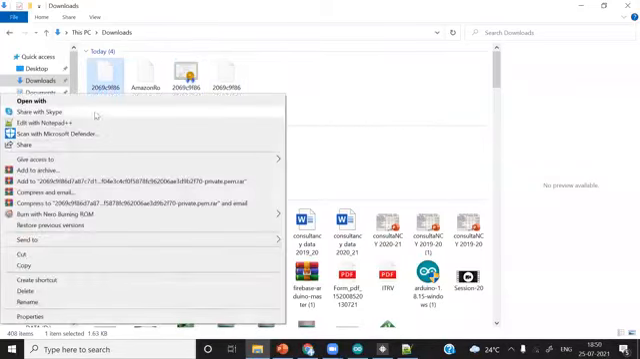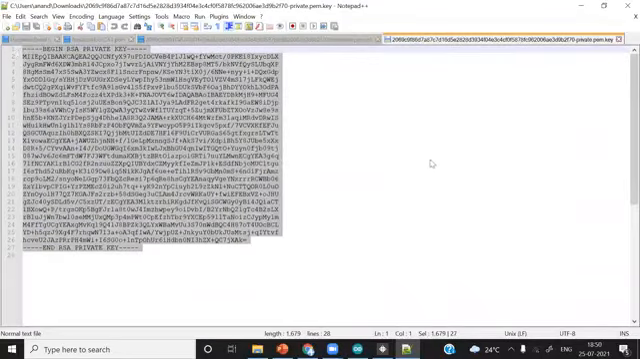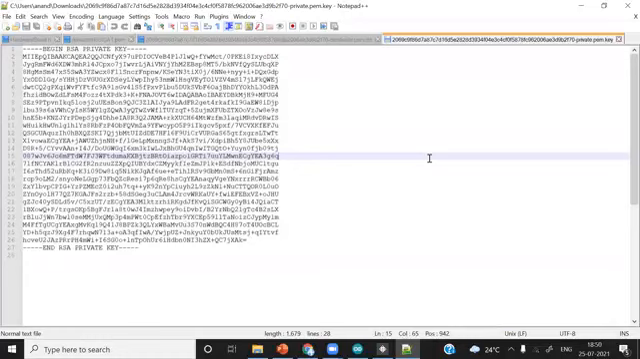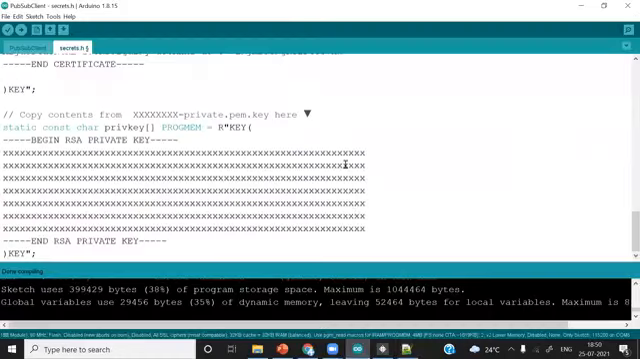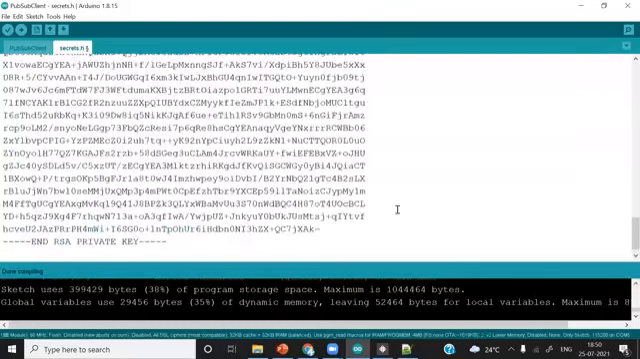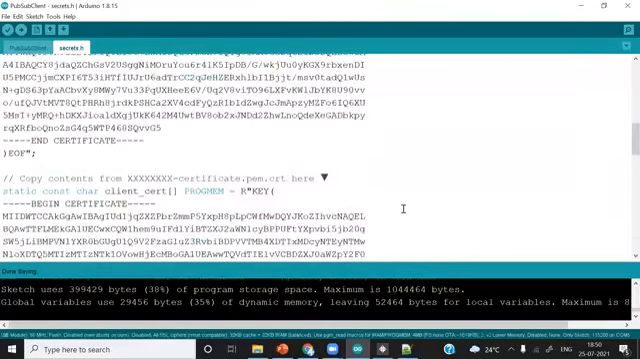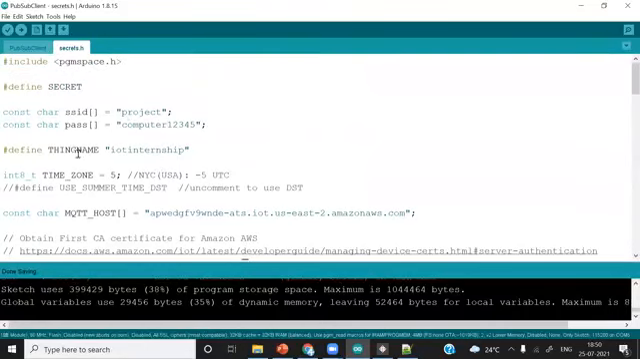I'll simply right click on it, edit with Notepad++, select the entire thing, Control C, and select all of this, delete it and paste it. Control V, Control S. I'll save this. Okay, I'll just summarize what we have done.